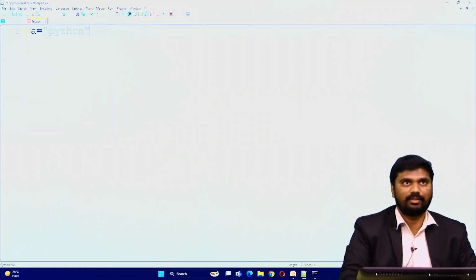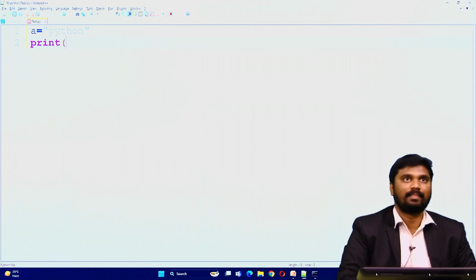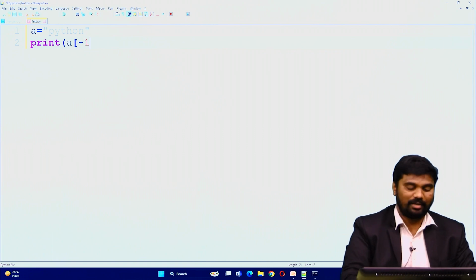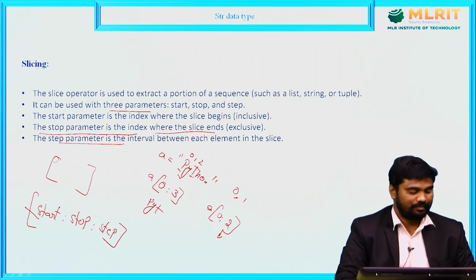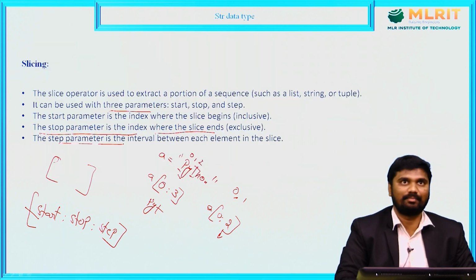Before discussing that example, we can access the string in reverse order by using a negative index value. For example, see, A of minus 1. Now we will get N. One minute, I save this program.